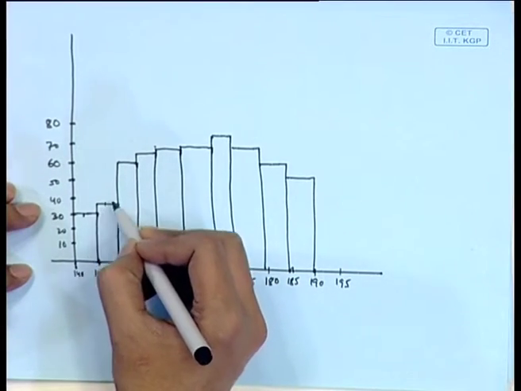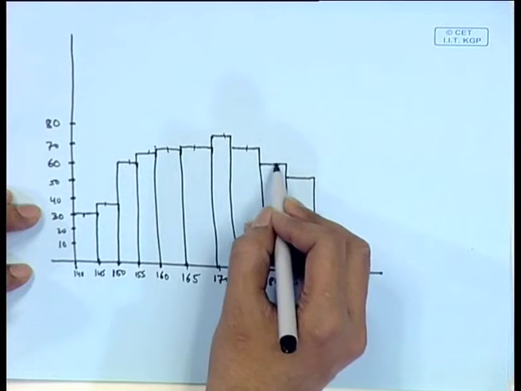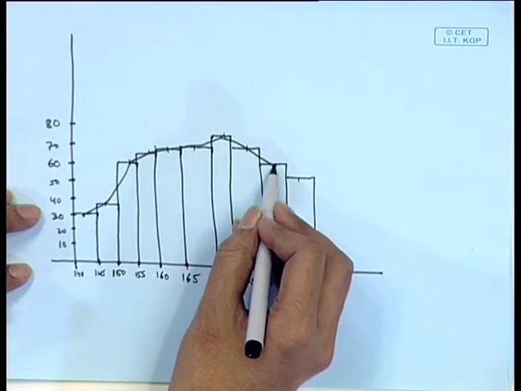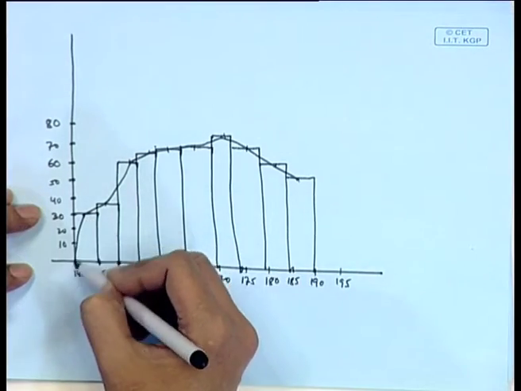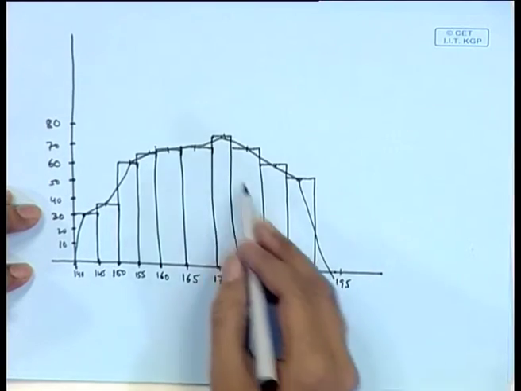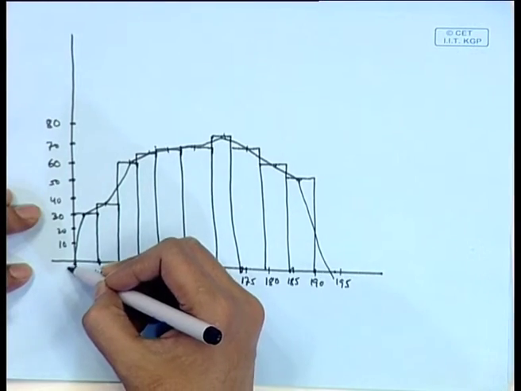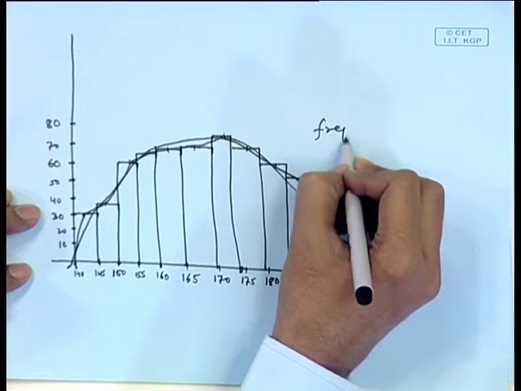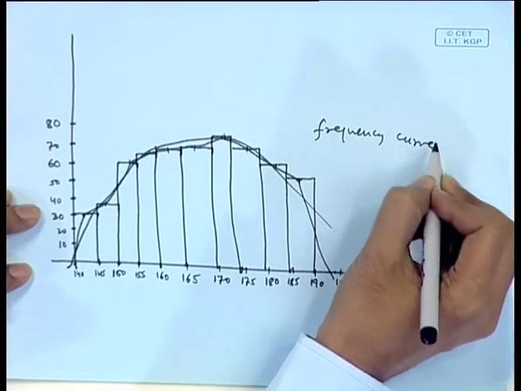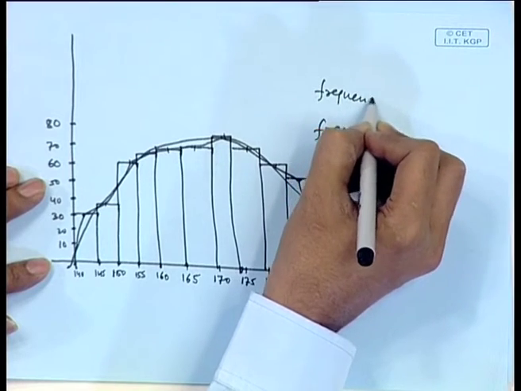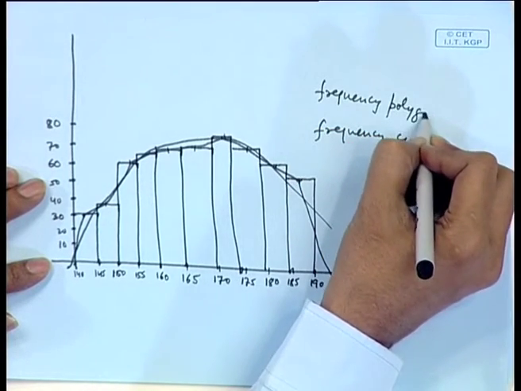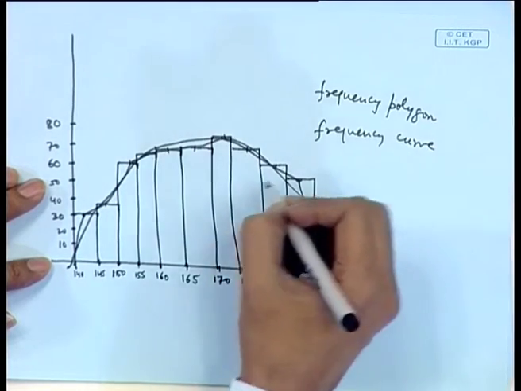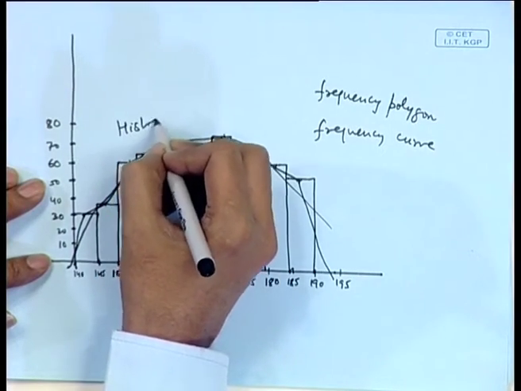For example, we may take the midpoints and join them using straight lines. So, this is again a frequency curve for the continuous case. We may also join them using a freehand curve, then this is known as a frequency curve. So, you have a frequency polygon when we join the points using straight lines. If we join using freehand, then it is a frequency curve, and this is known as a histogram.